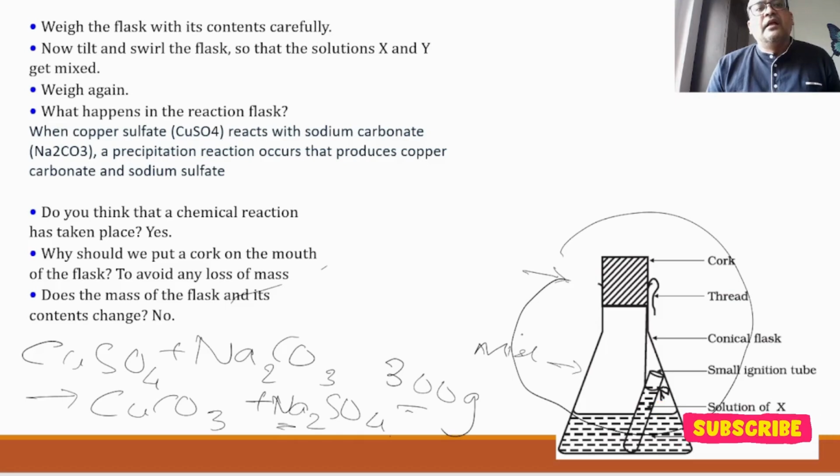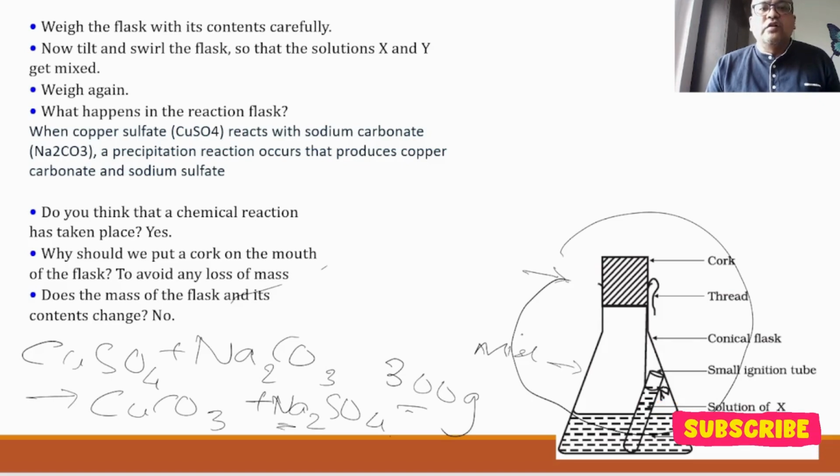All right. Let's try to answer a few of the questions. Do you think that a chemical reaction has happened? Yes or no? Yes, the chemical reaction has happened. Here is the proof. If you see the color of copper sulfate, which is blue in color, that color is lost. So we can say that a chemical reaction has happened.